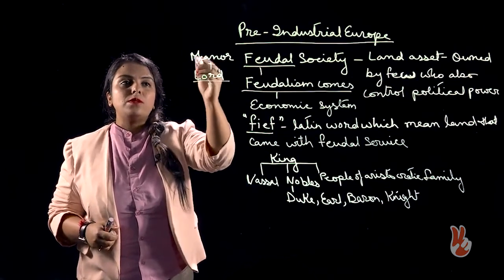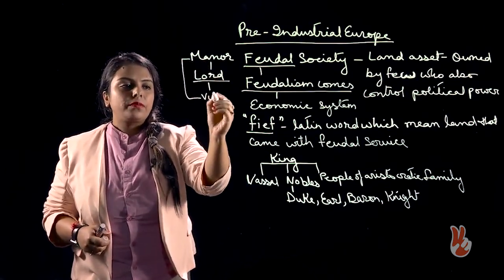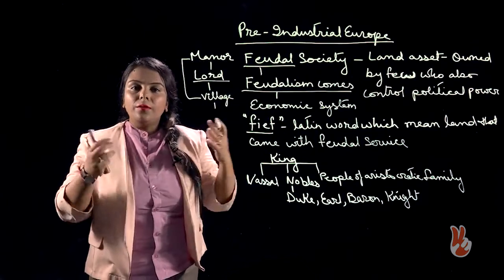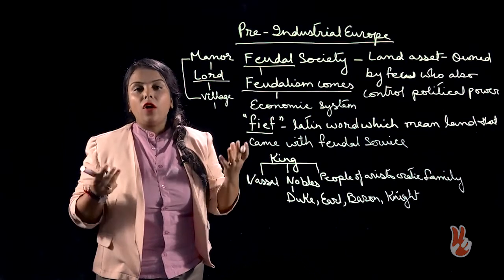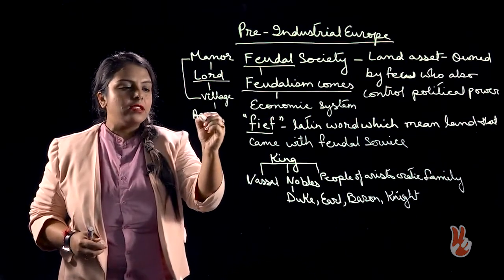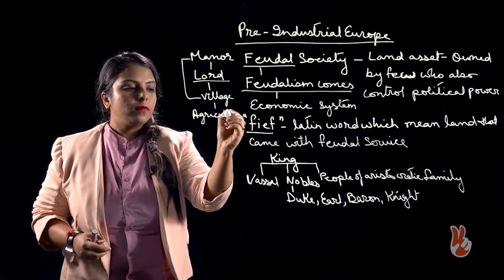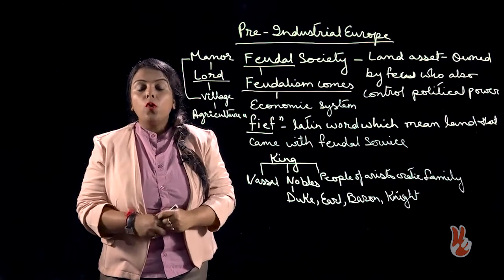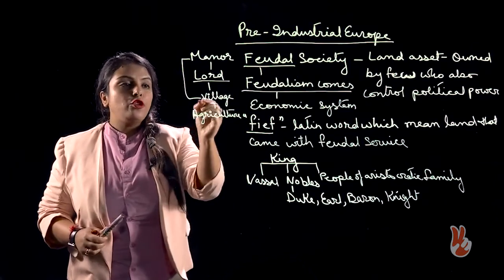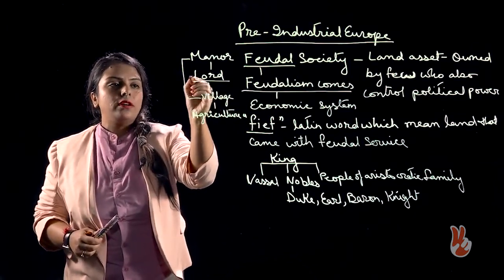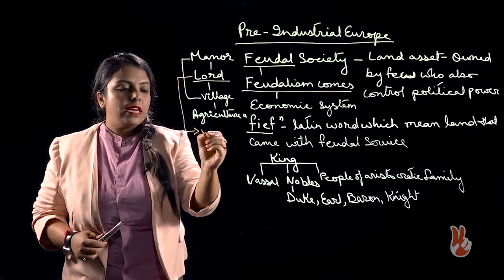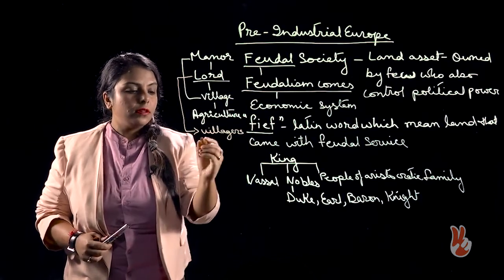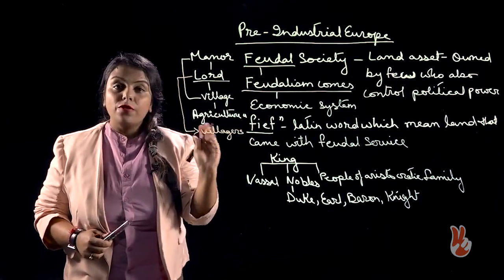The whole manor was basically a village, and the main primary activity of the manor was obviously agriculture. Now, these people who were part of the manor, they had to offer service to the lord. So, the villagers had to offer service to the lord, and that was free of cost.